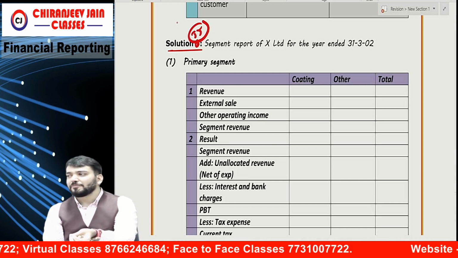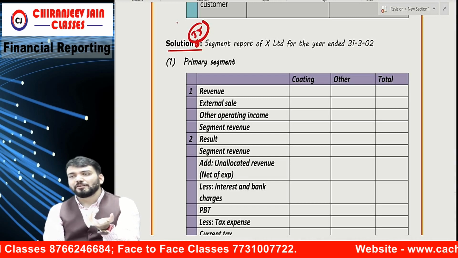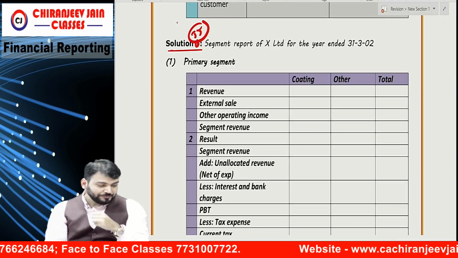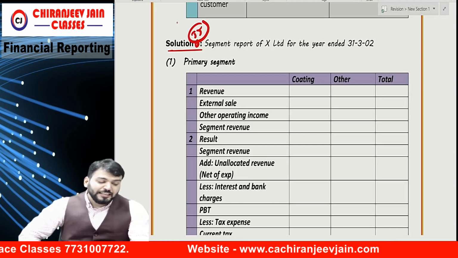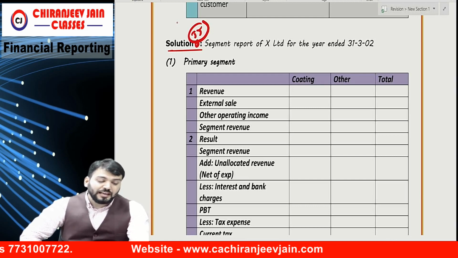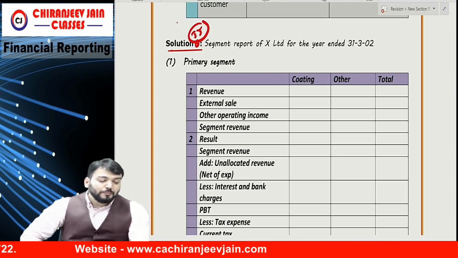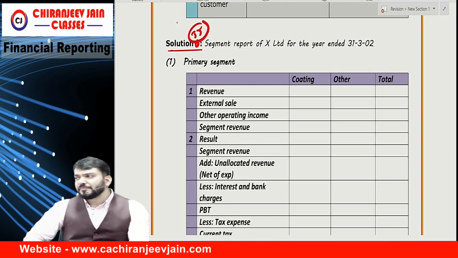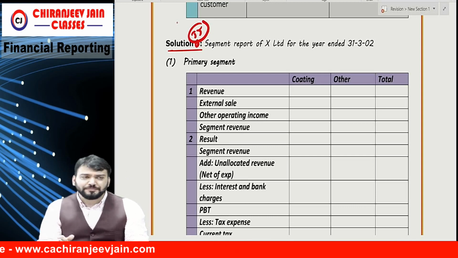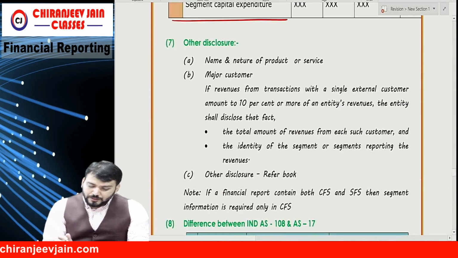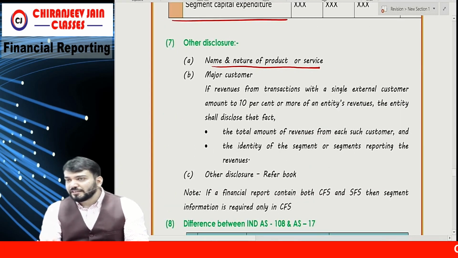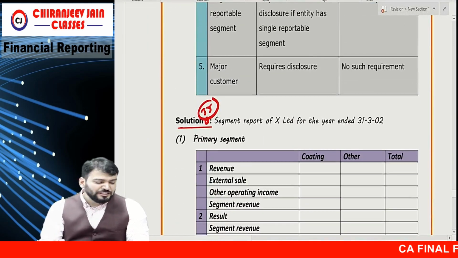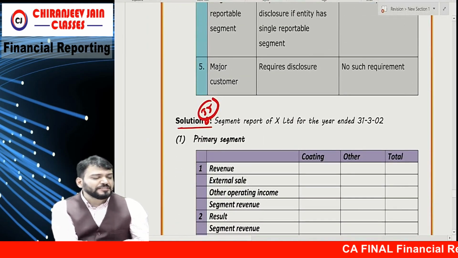So if you know, 10 out of 10. If you don't know, they will not give marks to you. Correct. X Limited is operating in coating industry. Its business segments comprise coating and other, consisting of chemicals, polymers and related activities. So we should also disclose nature of product. See, I've also written nature of product or services should also be disclosed. Correct? So we should also disclose nature of the product. If you see the suggested answer, they have also disclosed nature of the product. Check it.